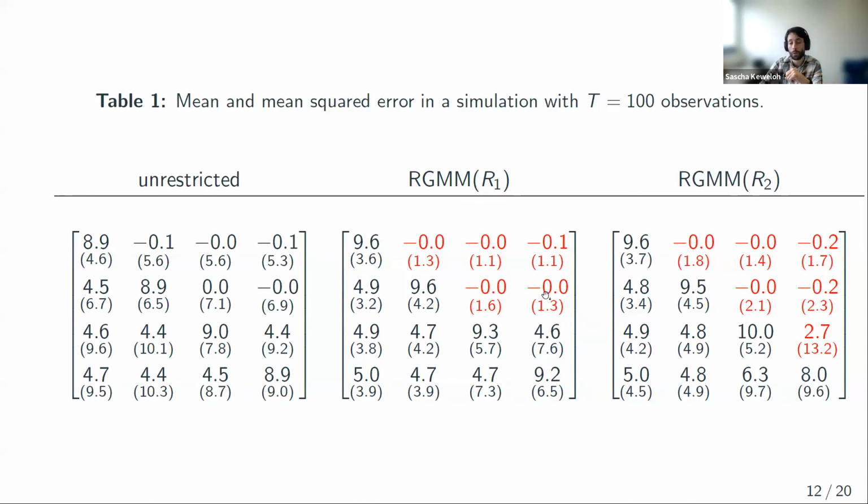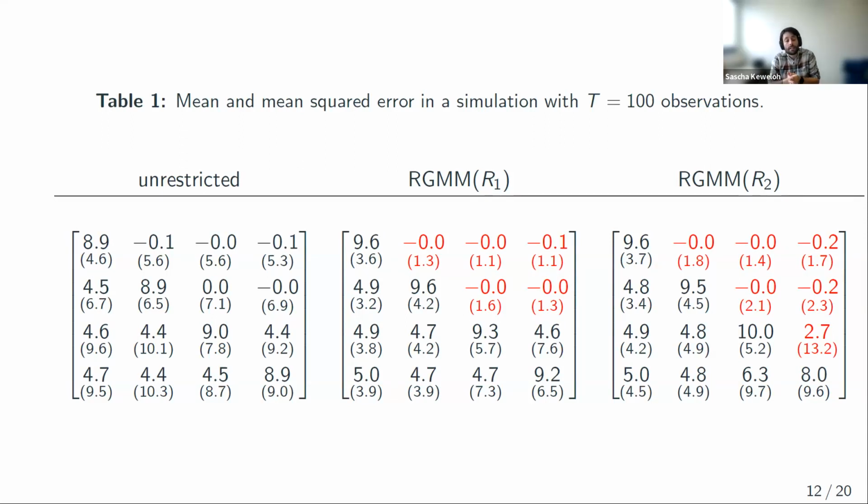The first rich estimator only includes correct restrictions. And you can see it detects these restrictions are in line with the data, and then it shrinks towards them. And you can see it because the mean squared error is like 5 times smaller compared to the unrestricted estimation. So it really shrinks towards the restrictions.